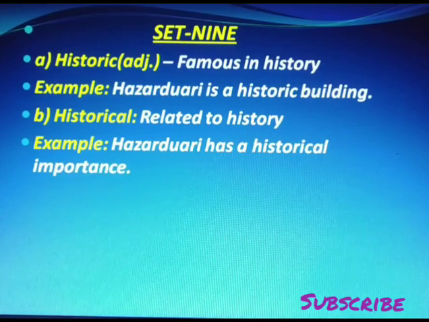So, this set distinguishes between two adjectives. Historical is also an adjective, historic is also adjective. But the uses of those two words are different. You must remember the difference. One is famous, another is related to history.